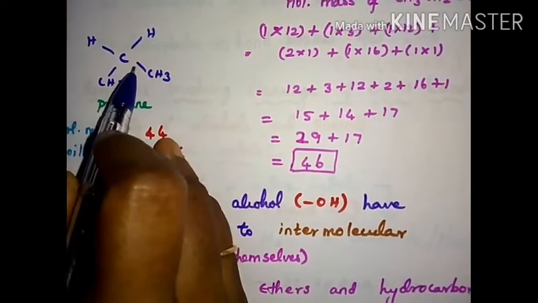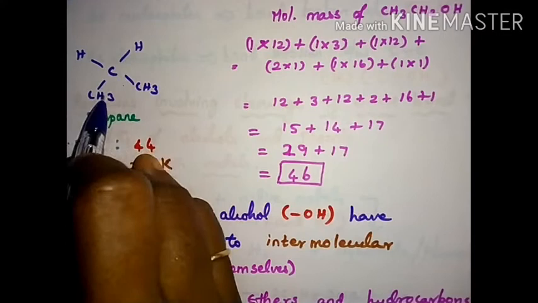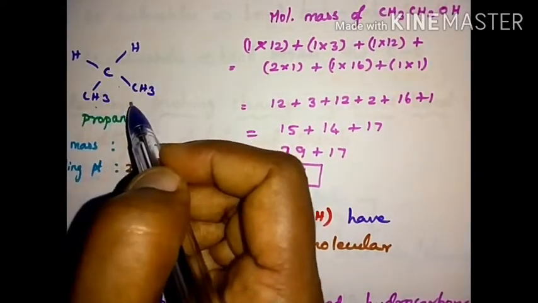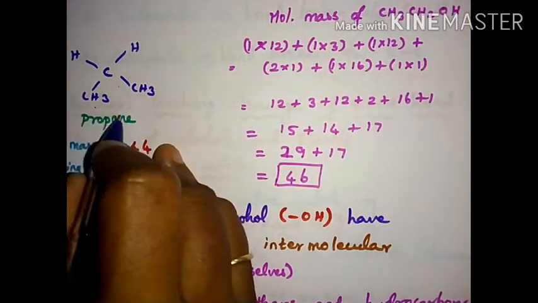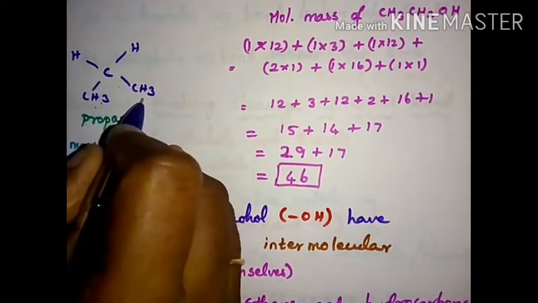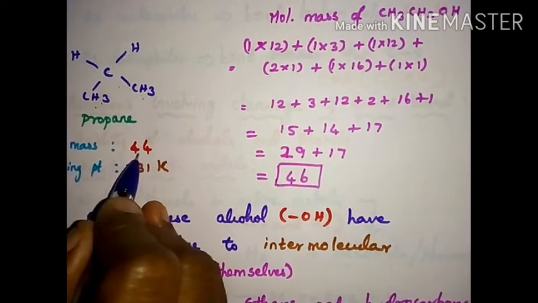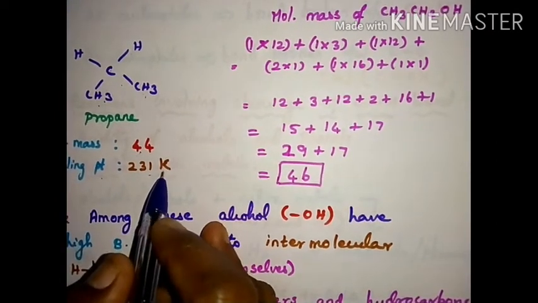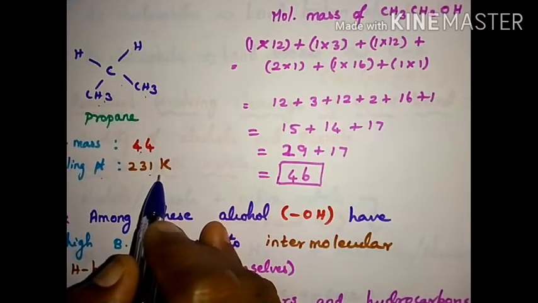Now, next is propane. CH3, CH2, CH3 is propane. Its molecular mass is 44. Its boiling point is 231. That means it is less than that of ether.